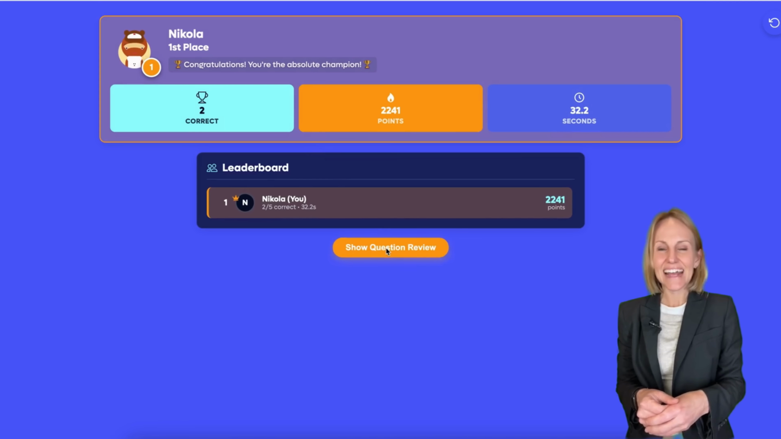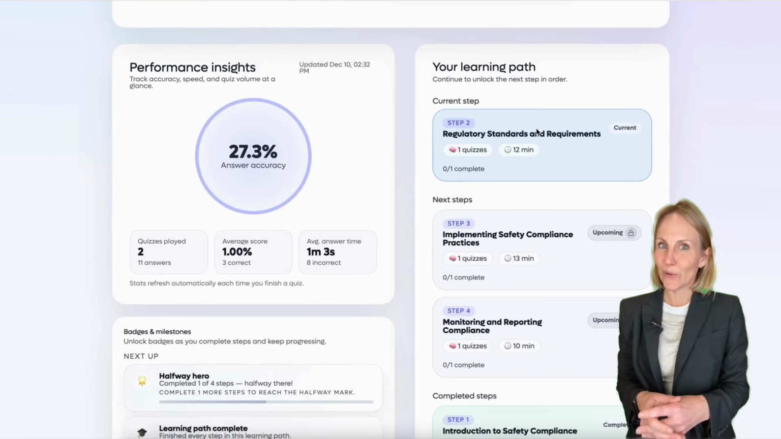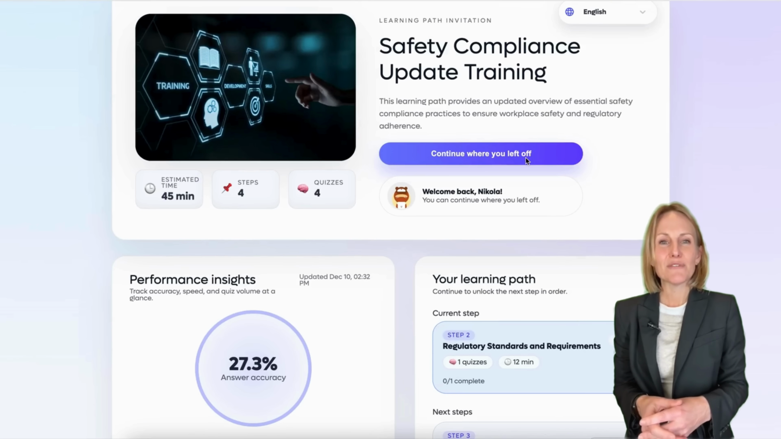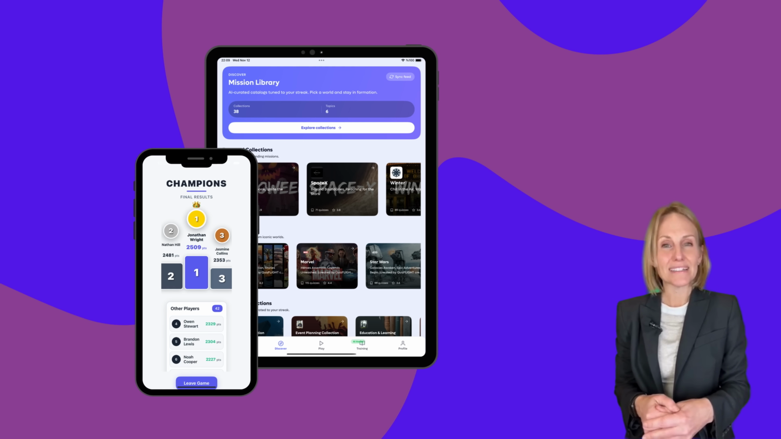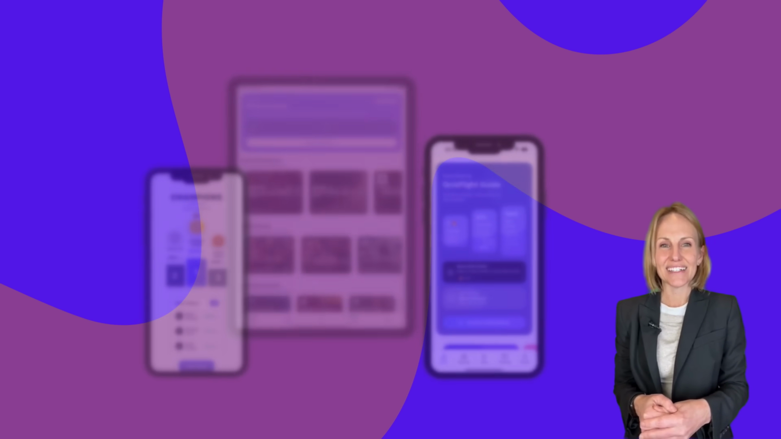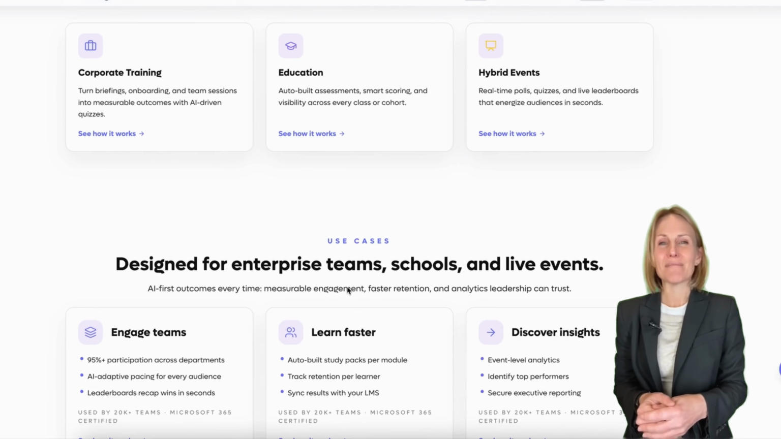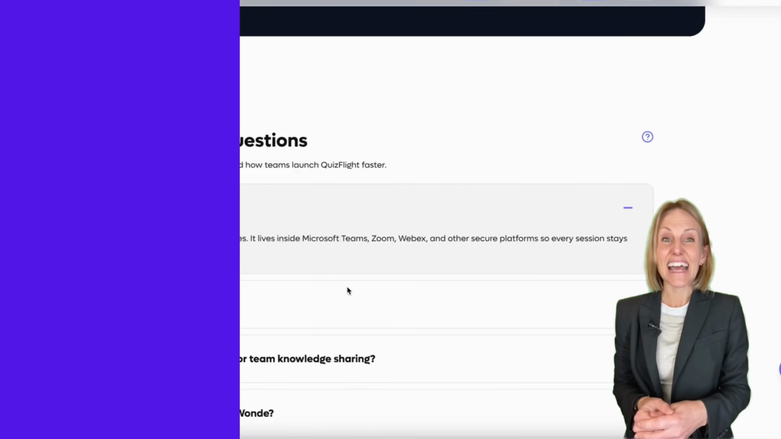You'll also get clear analytics, progress tracking, certificates, and reports, all in one place. And if you want to take your learning experience mobile, QuizFlight offers custom iOS and Android app development for both corporate teams and individual learners. In short, QuizFlight makes learning simple, interactive, and genuinely enjoyable.